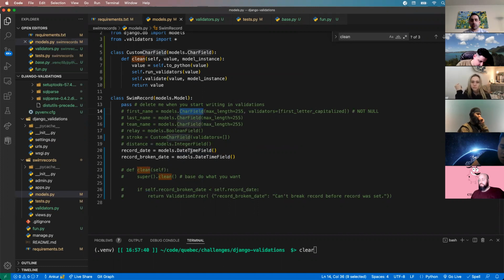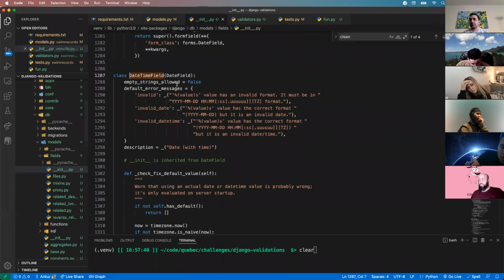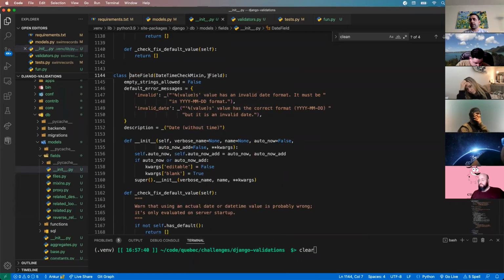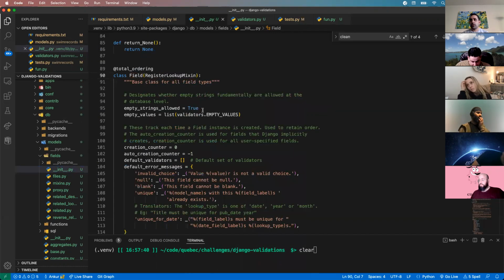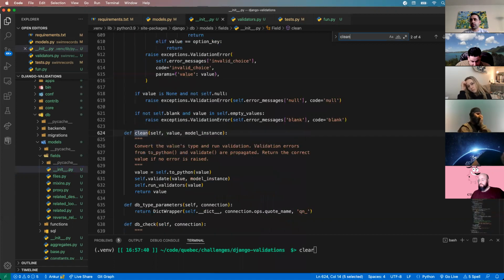If you go down into the definition for these fields, keep going down and down, every field inherits from the Field class. If you go to the Field class and search for clean, notice that each field has a clean method, and this is exactly what's run when that clean method is called. Just to recap, full clean calls clean fields, which calls the clean method on each individual field. And this is what's run for that.